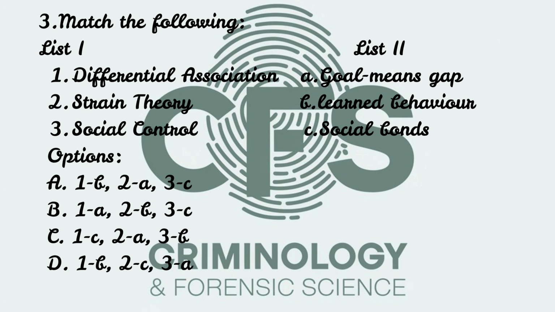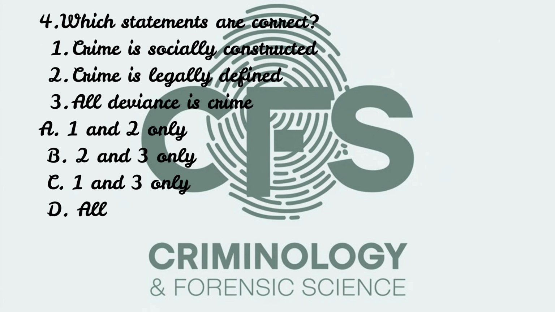Correct answer is A. Differential association given by Sutherland says that crime is learned. Strain theory by Merton says that gaps between goals and means. Social control theory by Hirschi says that weak bonds lead to crime. These thinker theory connections are direct PYQ materials.